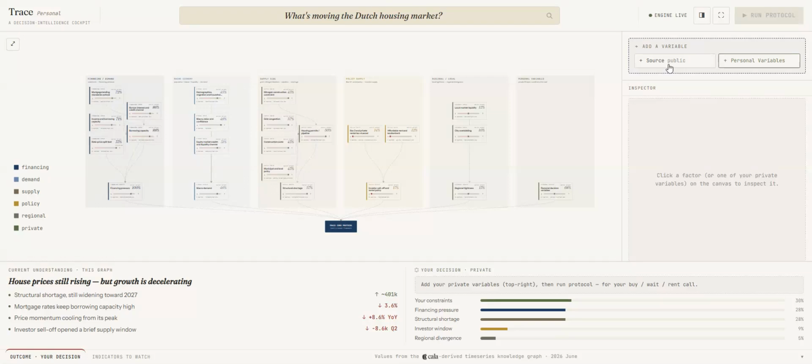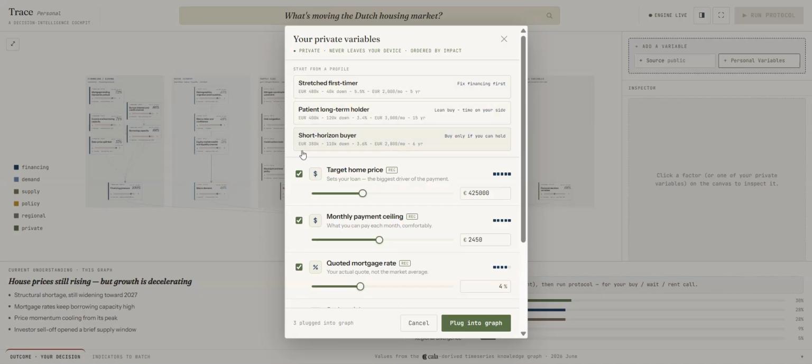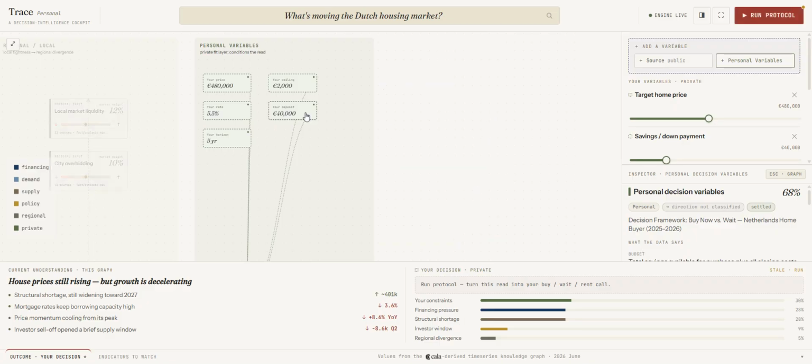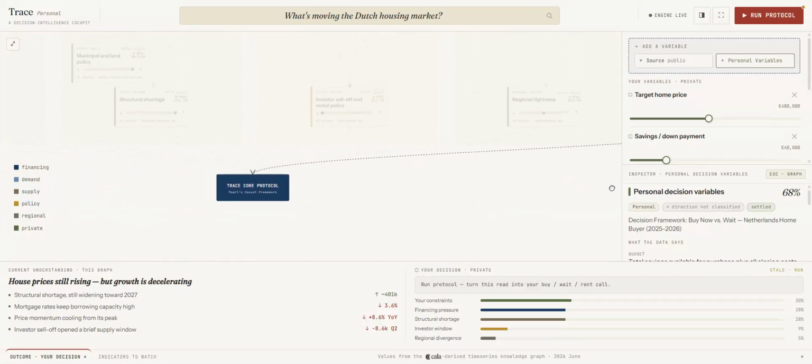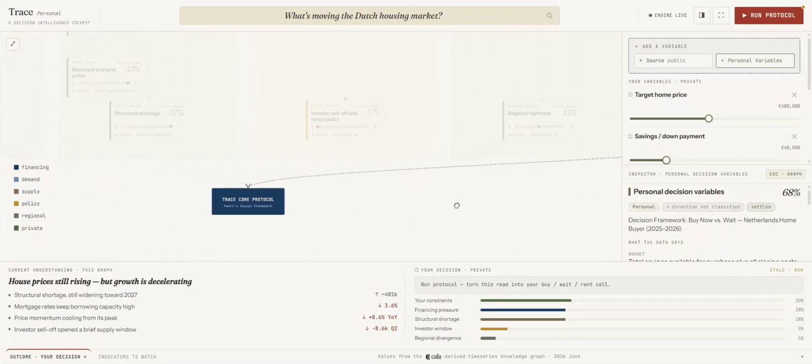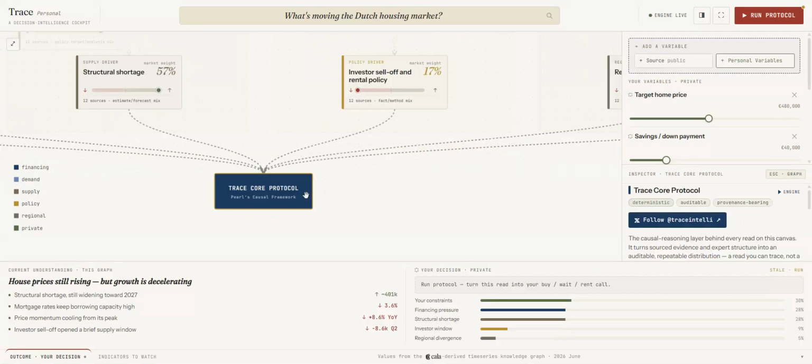You can also contribute yourself, adding a source as a public piece of information to this graph, and that's challengeable. And once it gets accepted, then this is a common base that everyone can refer to and dive into deeper questions. And then you have your personal variables that can be added to this graph for it to start reasoning. So, for example, if I'm a stretched first timer, I can plug all these variables into the graph. And then all of this, together with the rest of the elements that I extracted with Cala, will feed into the Trace core protocol.